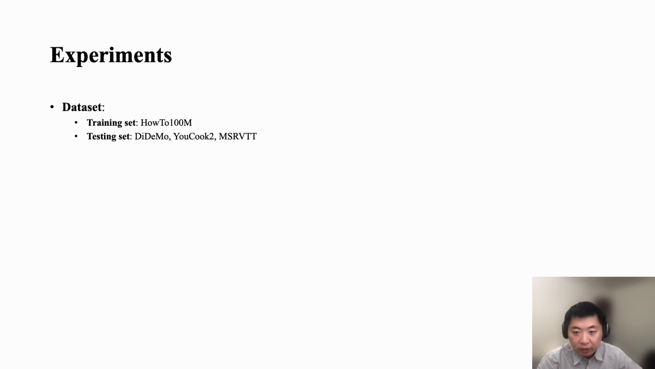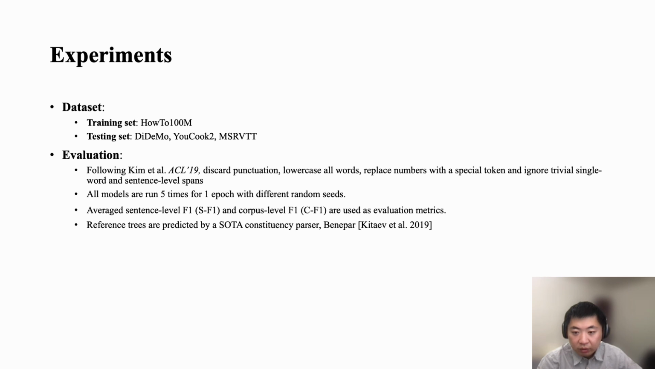Following previous work, we evaluate all systems on three benchmarks, DiDeMo, YouCook2, and MSRVTT. Instead of training on benchmark datasets, our models are trained on data collected from HowTo100M. In our evaluation, we follow previous settings, such as discarding punctuation, lowercasing all words, and so on. All models are trained 5 times for one epoch with different random seeds. And we use the average sentence-level F1 and the corpus-level F1 as metrics. And since the testing dataset does not have annotated trees, we use a state-of-the-art constituency parser to predict the reference trees.